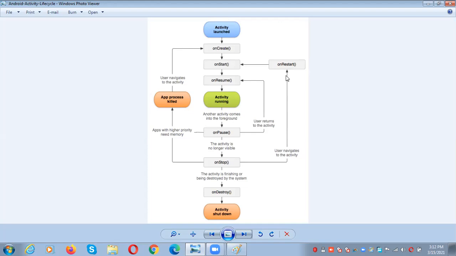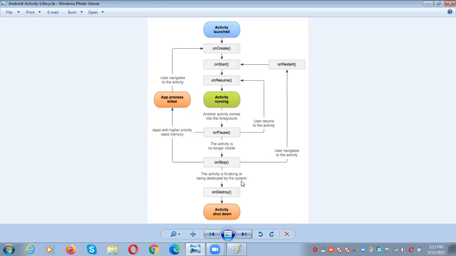Whereas onRestart means we do the activity from the starting point. That is called onRestart. onDestroy means the activity will be destroyed either manually or automatically by the system.